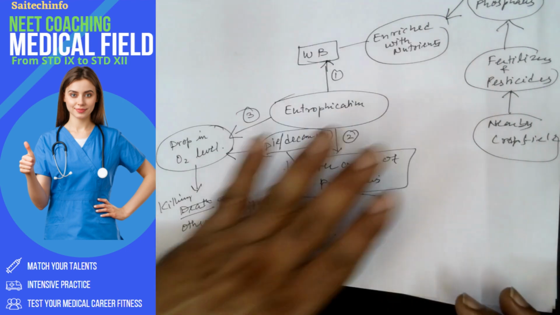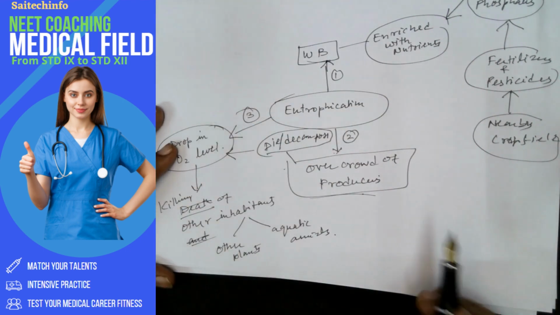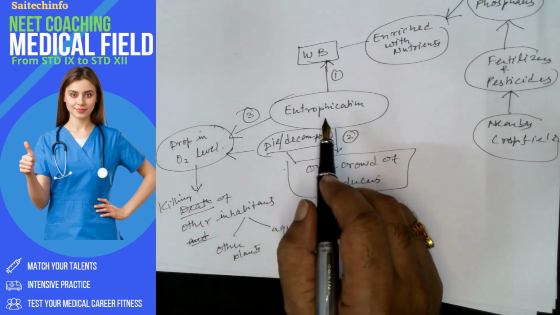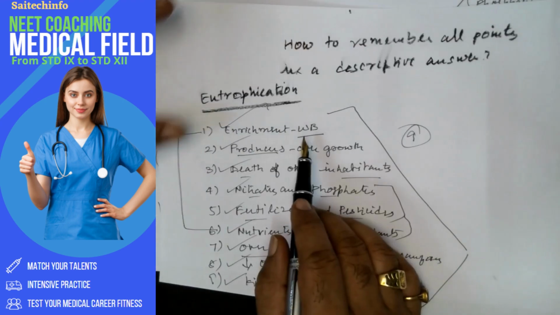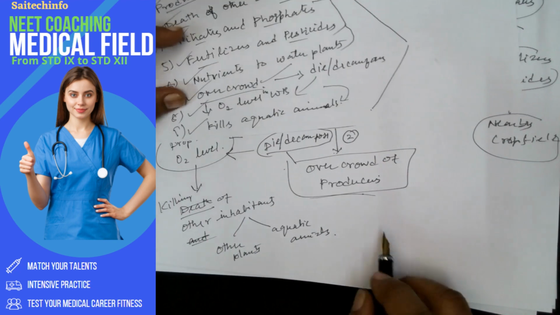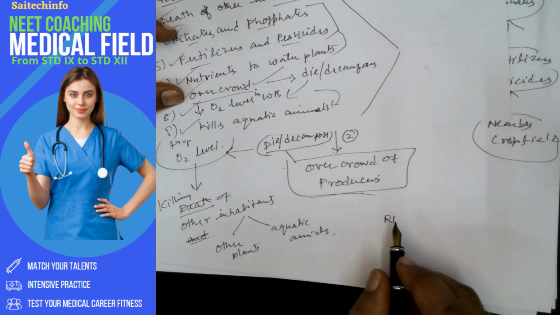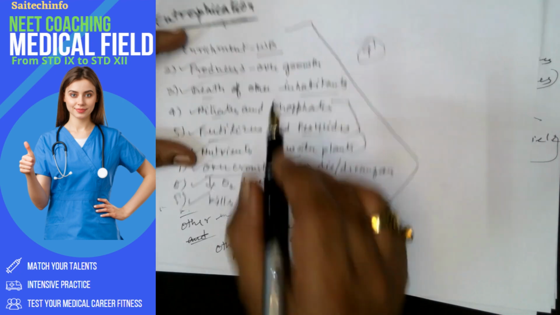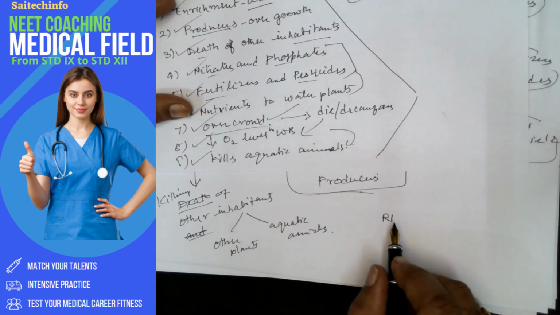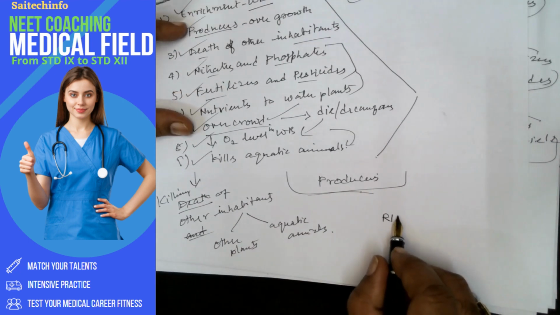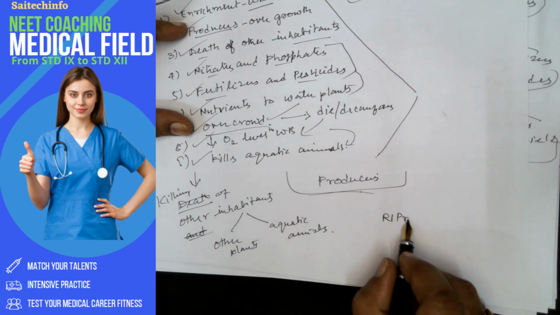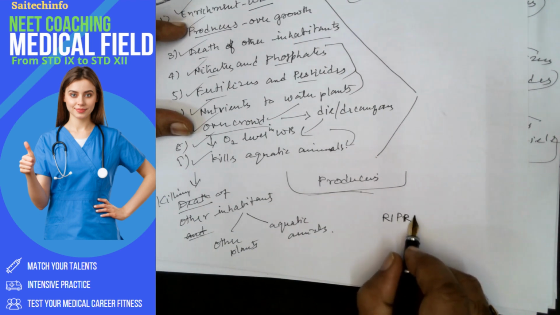How to memorize all these things is very simple. The first point is enrichment. Enrichment, rich, that is very important, so you can put RI. And producers overgrowth, producers, so you can put PRO.